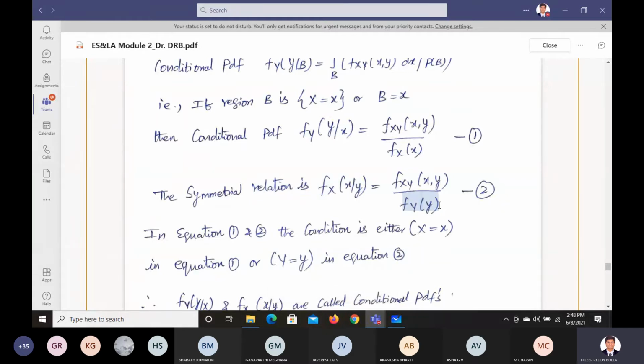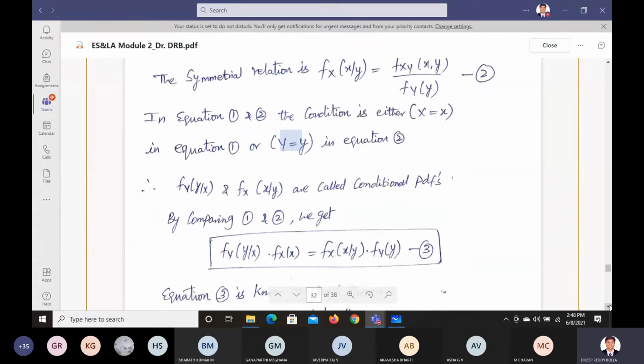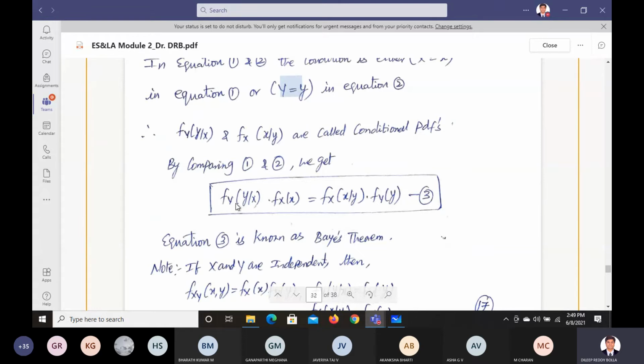Based on these two expressions, 1 and 2, the condition is either x equals x or y equals y. So based on that, we can say that f of y of y comma x into f of x of x equals f of x of x comma y into f of y of y.